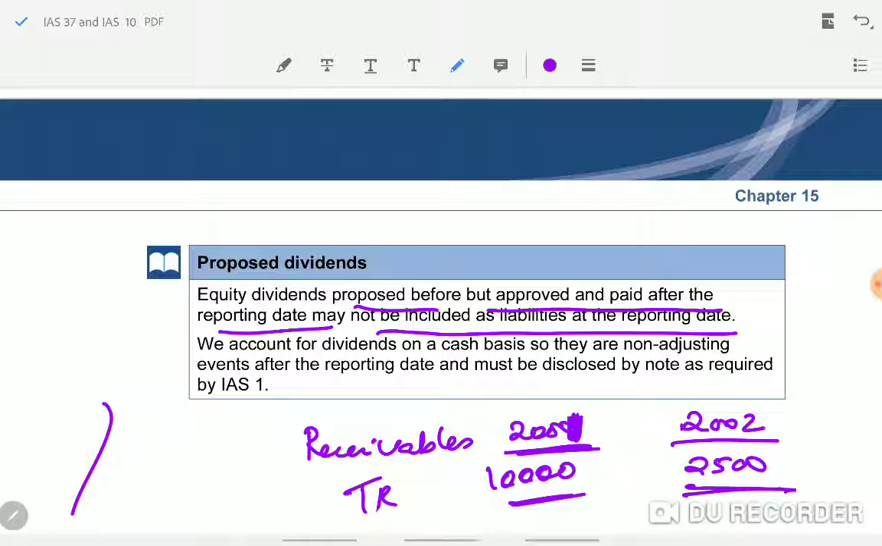It will not be shown as a liability. They are only proposing, not yet declared at the reporting date. No liability, no obligation at the reporting date. Fine. And if it was declared after the reporting date and paid after the reporting date, it is a non-adjusting event, but dividend is material information which needs to be disclosed. Okay, like that.